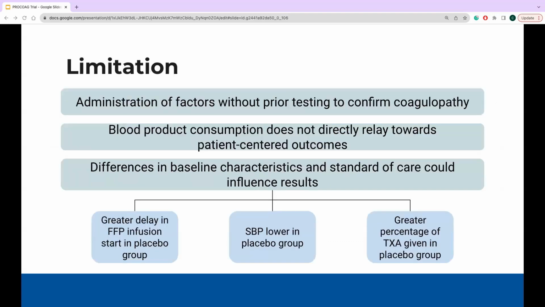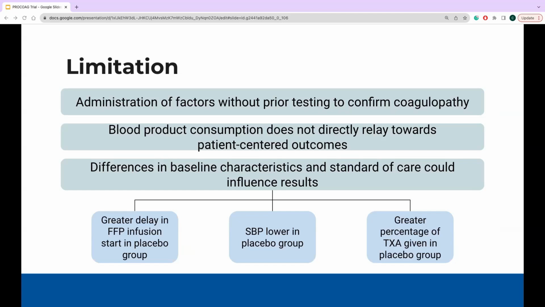In analyzing the study, some limitations to keep in mind were that the study administered 4-factor PCC with FFP without guidance of prior thromboelastometry analysis, and this could potentially be a concern as it could expose patients without underlying coagulopathy to additional coagulation risk. Additionally, the primary outcome of 24-hour blood product use is not particularly useful as a patient-centered outcome.